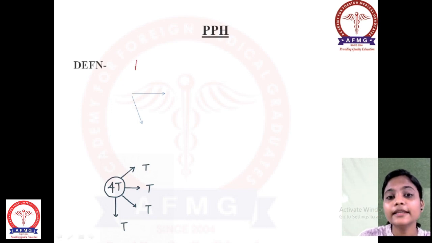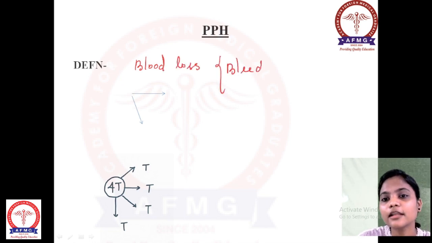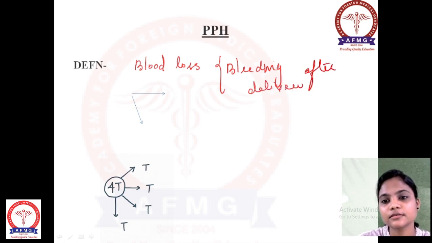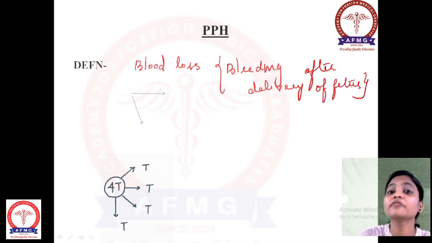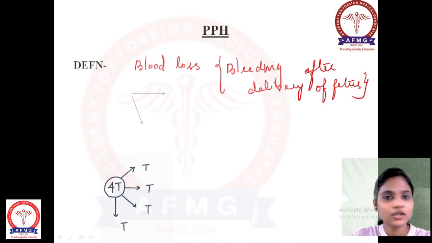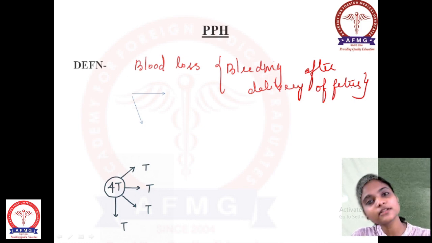See, it is blood loss, or you can say bleeding after the delivery of the fetus. Okay, bleeding after delivery of the fetus. So before, in antepartum hemorrhage, what did we see? We saw bleeding before the delivery of the fetus, after the age of viability, right? So here the blood loss will be bleeding after the delivery of the fetus.